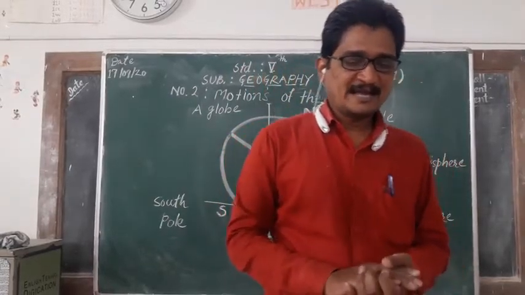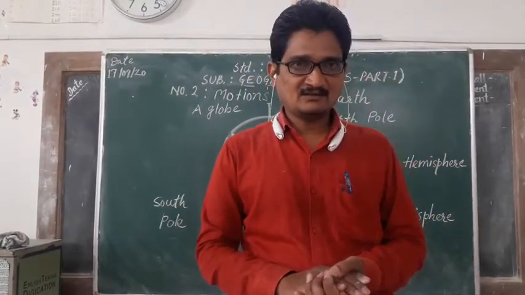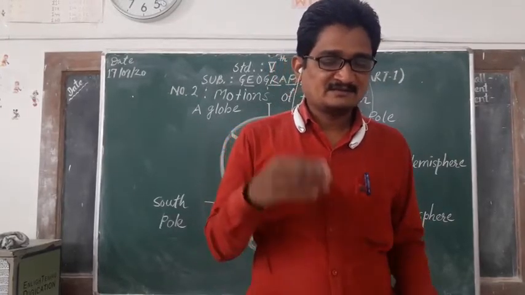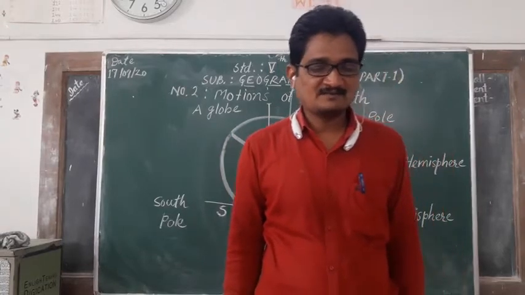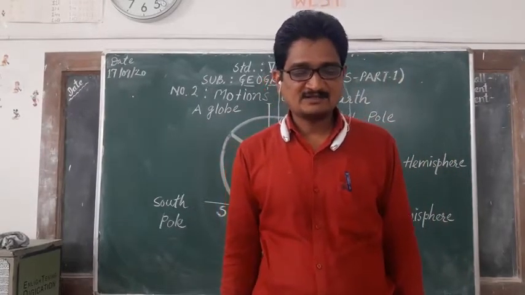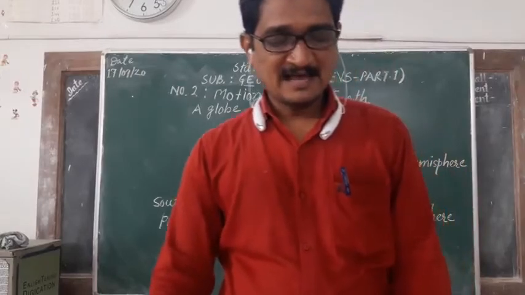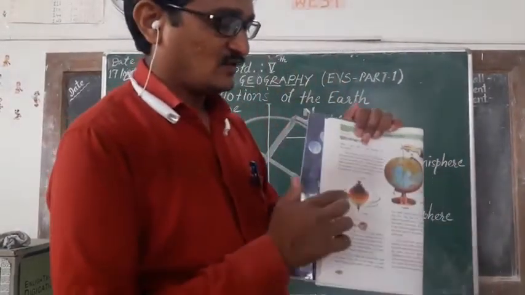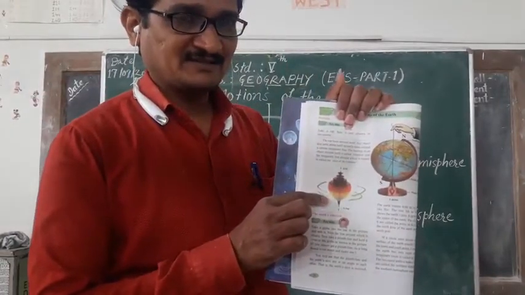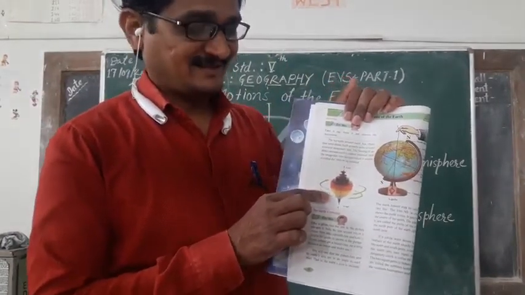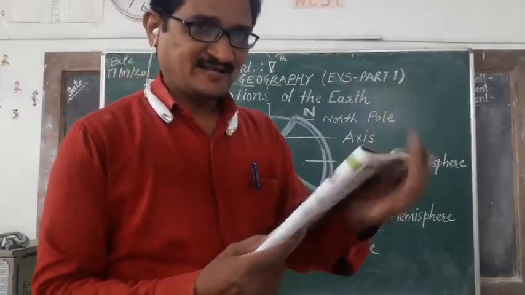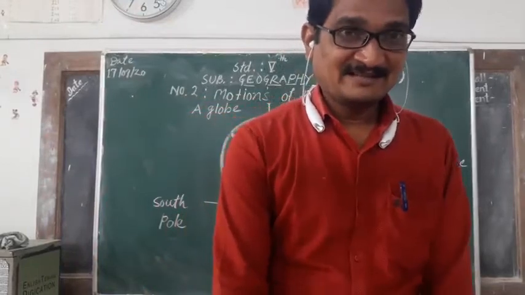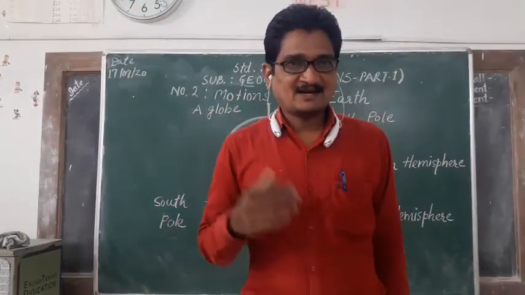First, rotation of the earth has been given. What does it mean? Try this. Take a top, spin it and observe its movement. So one example of a top has been given. Top means bhowra in our language. You should take this and play with it.